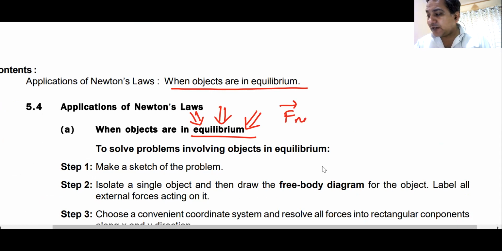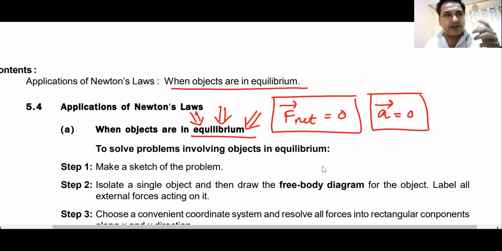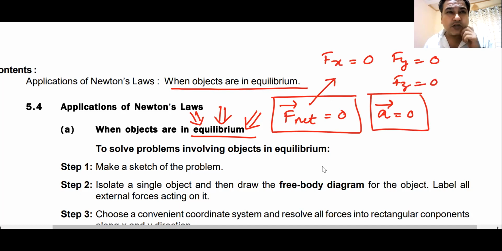Equilibrium means net force acting on the body is zero, or the net acceleration of the body is zero. A body moving with uniform velocity can be in equilibrium because the net force is zero, so the velocity does not change. A particle at rest, which is not moving, is in equilibrium because there is no force acting on the body and there is no acceleration. Now, if F net is zero, that implies force along x will be 0. There will be no force along the x-axis, no force along the y-axis, and no force along the z-axis. The net force is 0.